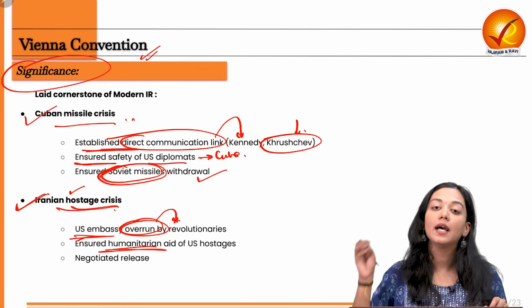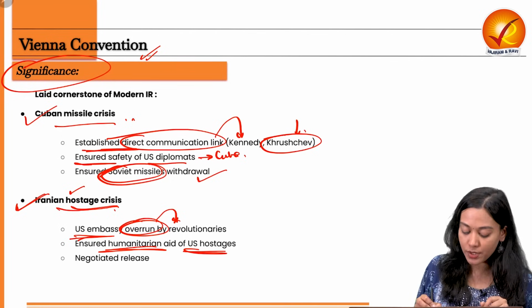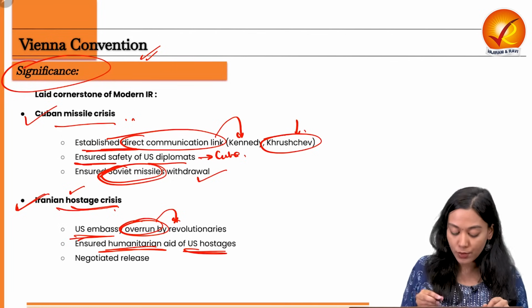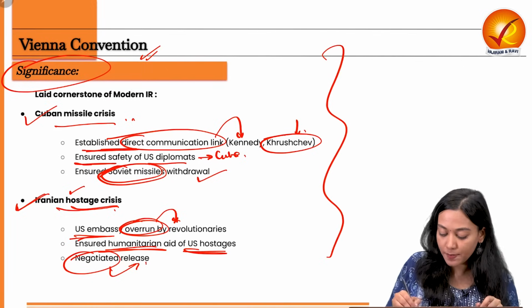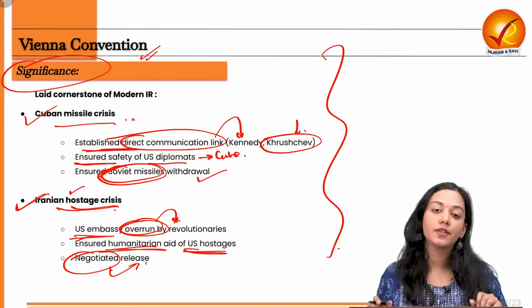the food, the water, was getting delivered to the US hostages. It also led to the negotiations for the release of the US hostages. So this is how it has been working fine in the international relations context.